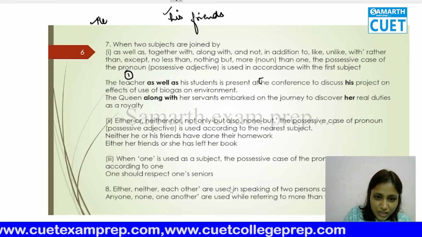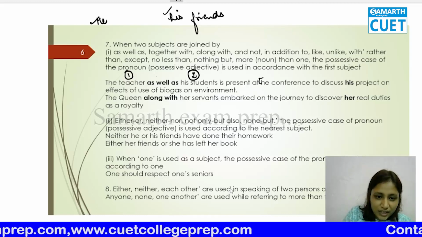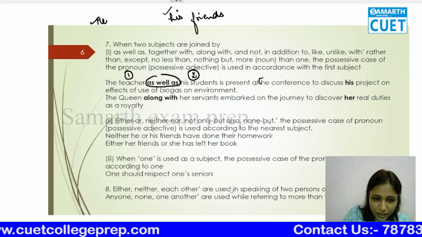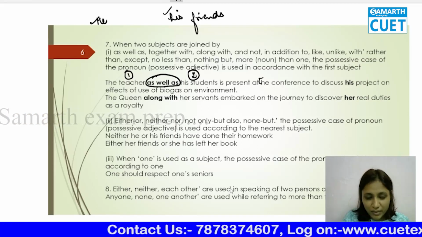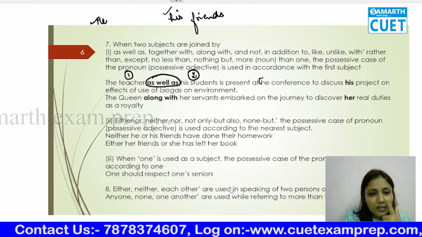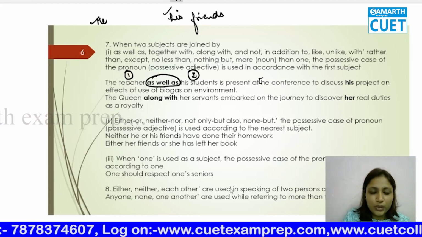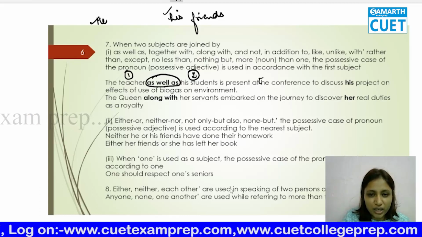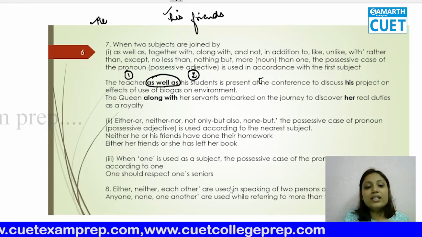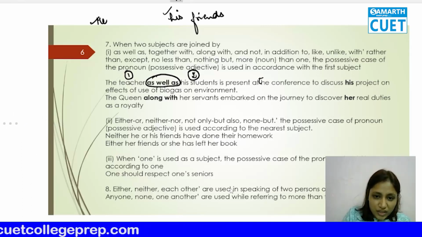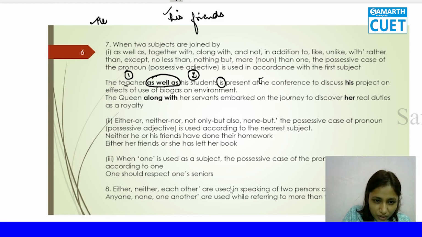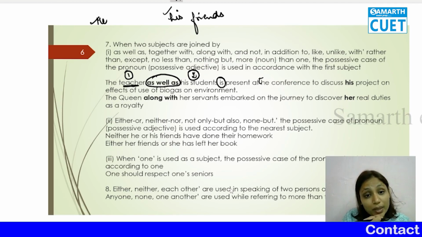First subject is teacher, second subject is his students, and they are connected with what? As well as. Okay, now first I'll tell you this verb subject verb agreement also here. What happens when with, along with, together with, not only but also, when these are connecting the subjects, what happens is the to be verb comes according to the first subject. What do I mean?